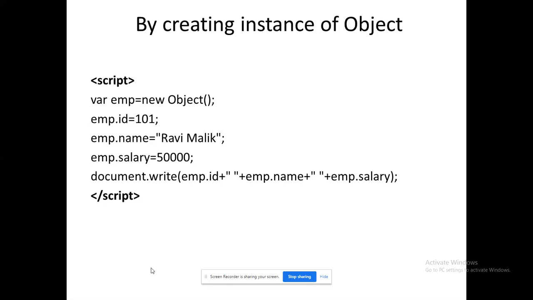So this is the second way. Initially, within curly braces like a dictionary, we assigned the property with the value. Here we have created the object dynamically. Direct, like a static assignment of value to the property of the object, was done here. This also you can execute and see in the browser.